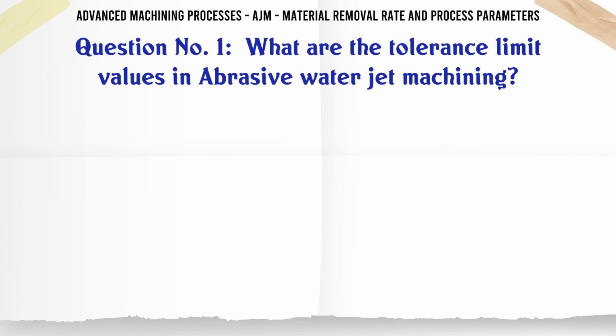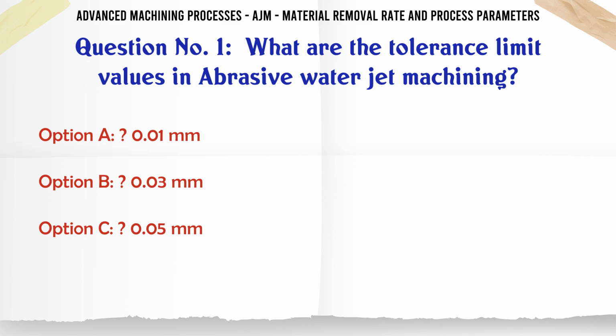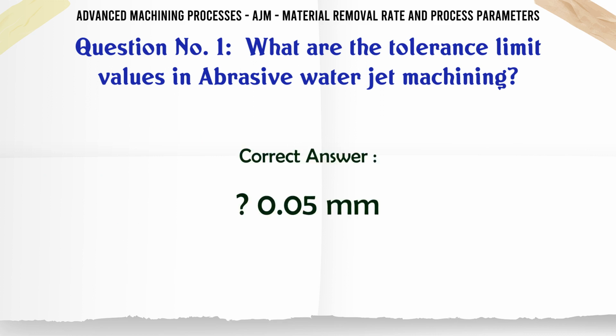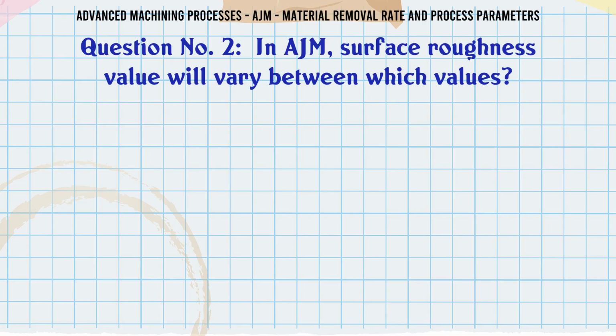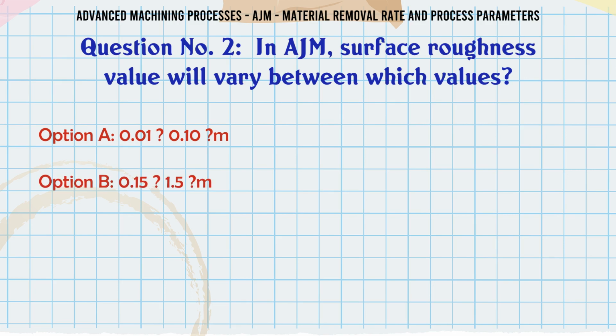What are the tolerance limit values in abrasive water jet machining? A 0.01 mm, B 0.03 mm, C 0.05 mm, D 0.07 mm. The correct answer is 0.05 mm. In AJM, surface roughness value will vary between which values?